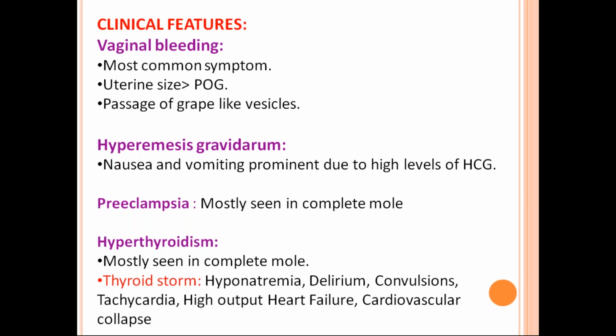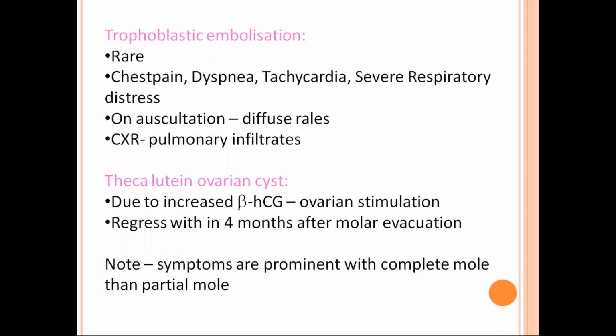Okay. Next, what is the other presentation? So hyperthyroidism. Next is preeclampsia, that is toxemia. What are the toxemia features? She is having hypertension and proteinuria. So preeclampsia can present in that way also. Okay. And another feature a patient can present with is trophoblastic embolization. Trophoblastic embolization is very rare, 2%.